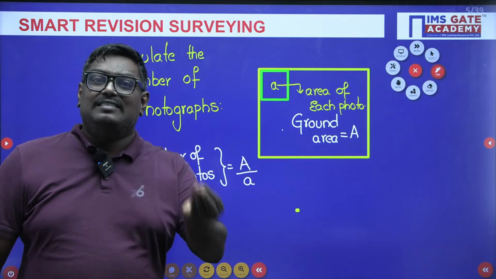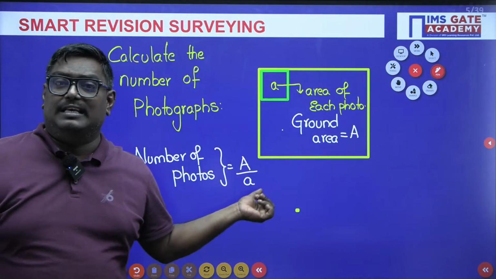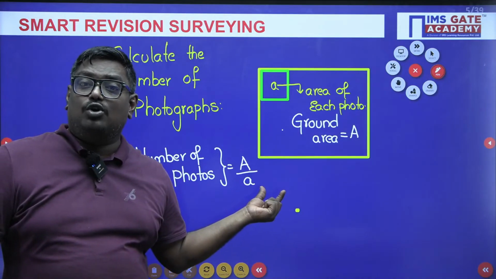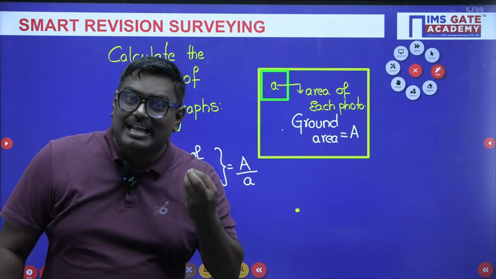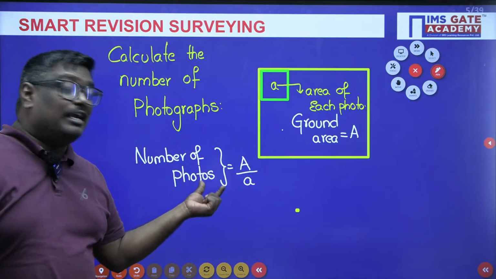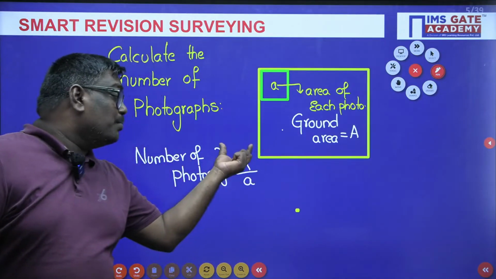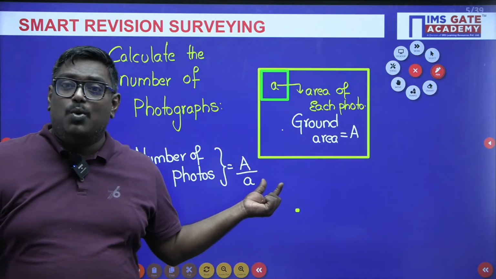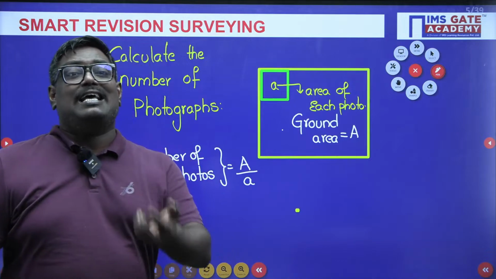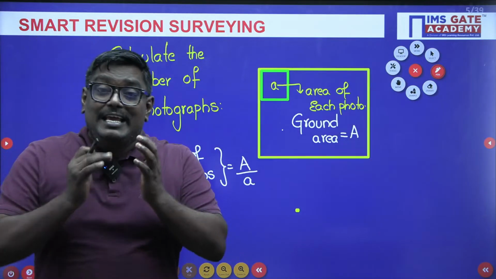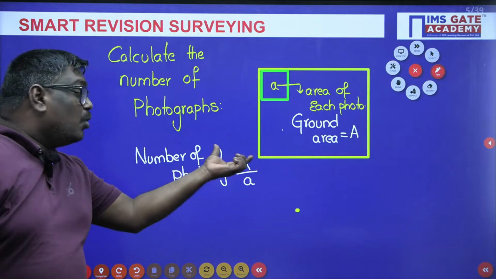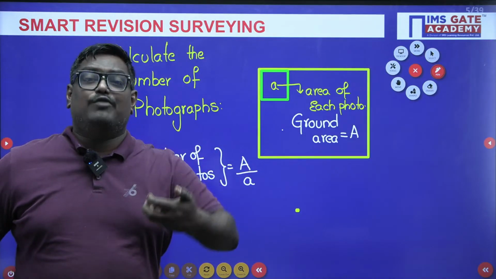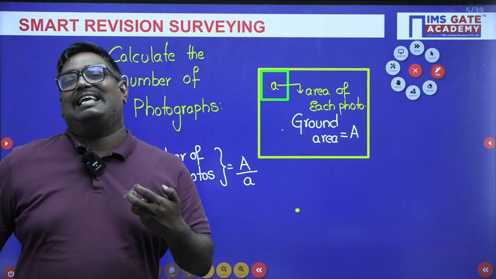Remember, sir, if it is a number, if you are dividing both the things, both should be in same units. You have to convert the area of photo into ground units. Are you getting my point, my dear students? When you are telling some ratio, the numerator and denominator should be in same units. Here capital A indicates the ground area and small a indicates the area of each photo. So both ground area and small a, the area of each photo, should be in same units.